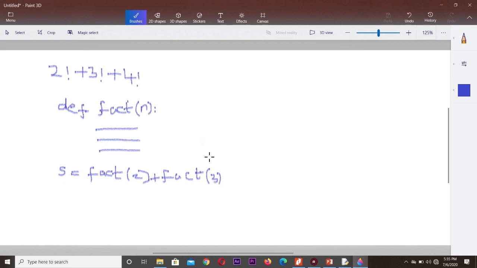Next, I have to find the factorial for 4, so I can call the function once again, that is fact of 4.